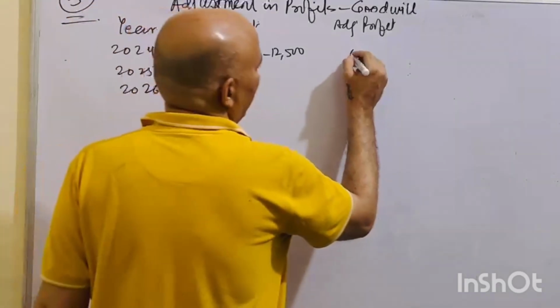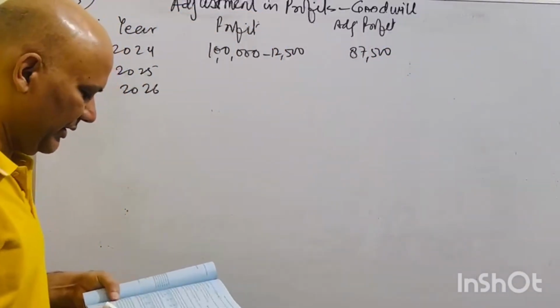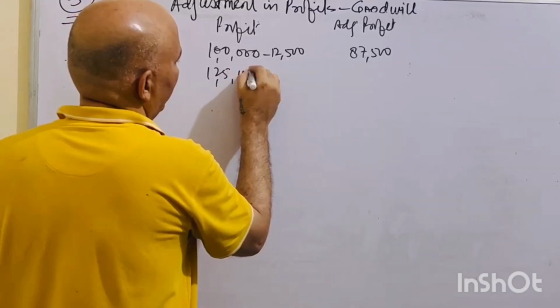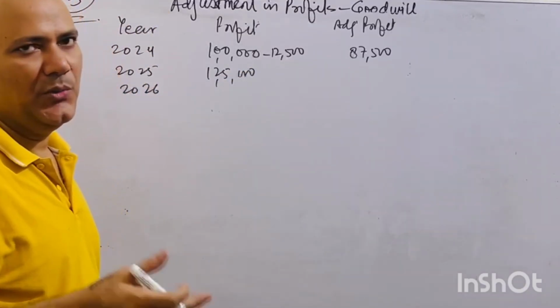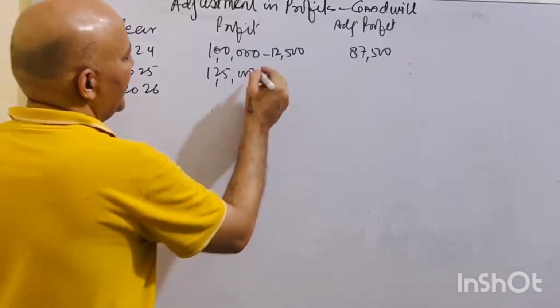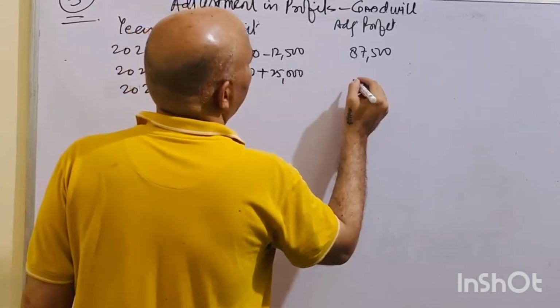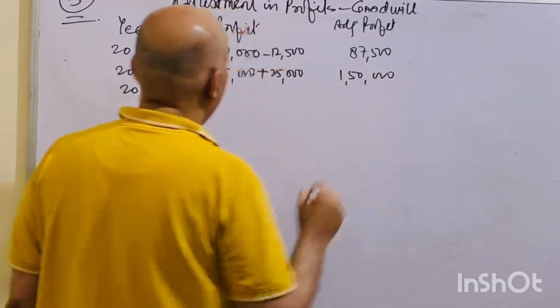So that makes 87,500 adjusted profit. In the next year, they have made 1,25,000 profit after charging an abnormal loss. The abnormal loss would have decreased your profit, so add it back. So it makes 1,50,000 rupees.